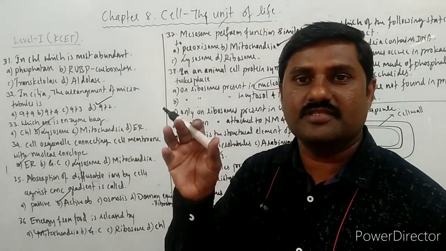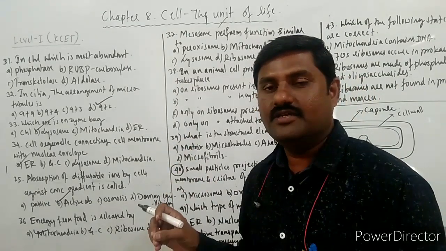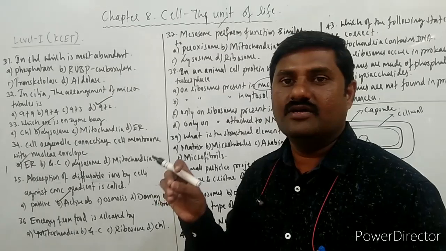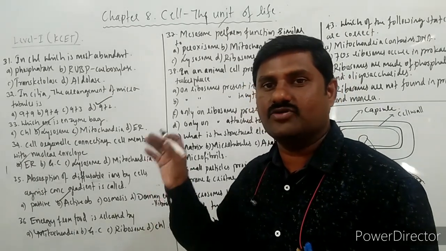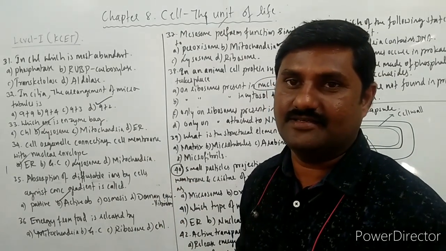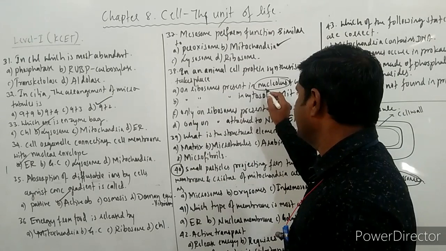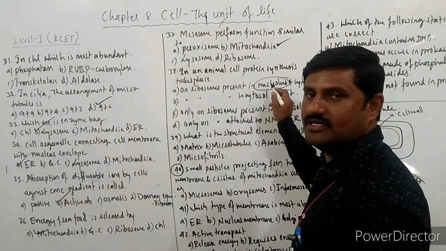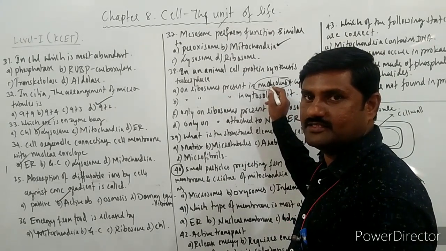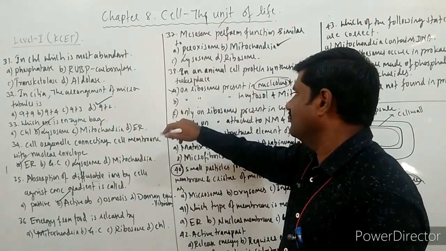Those ribosomes come out of the nuclear membrane or nucleus into the cytosol or cytoplasm. There they start protein synthesis, right? But the ribosomes which are synthesized within the nucleolus do not perform the protein synthesis process. That's why option A is the wrong one.